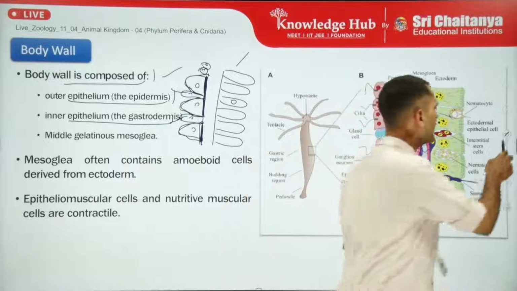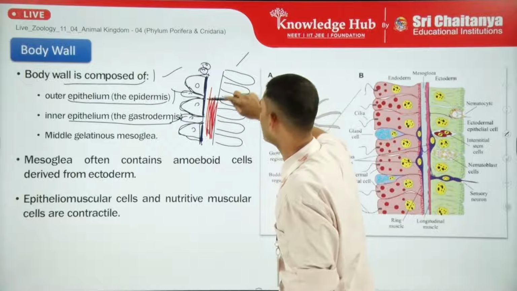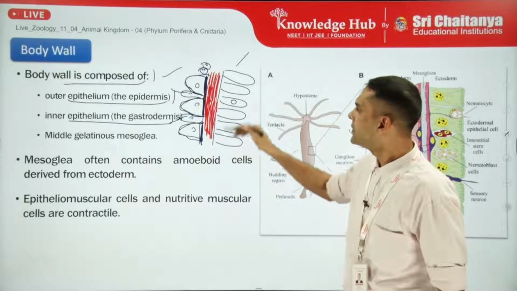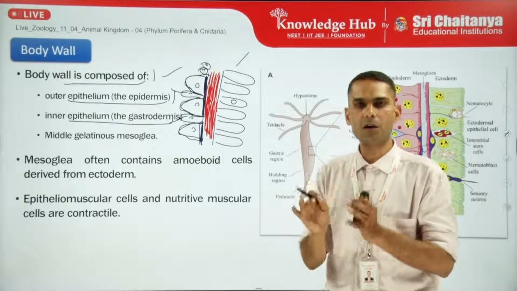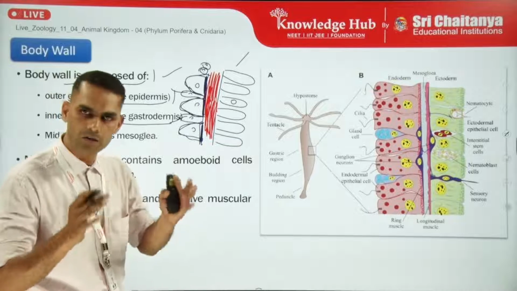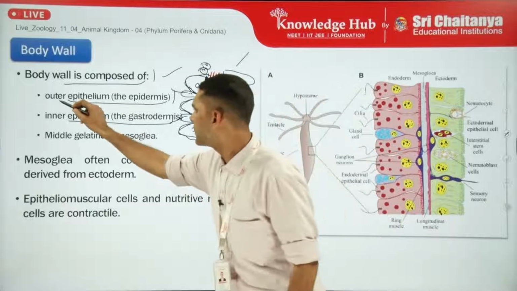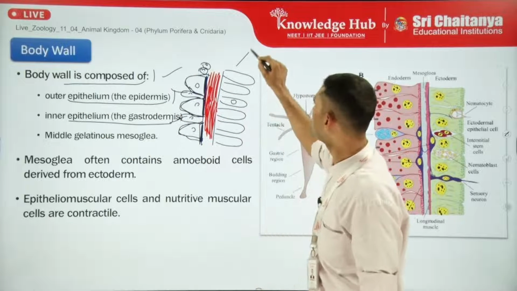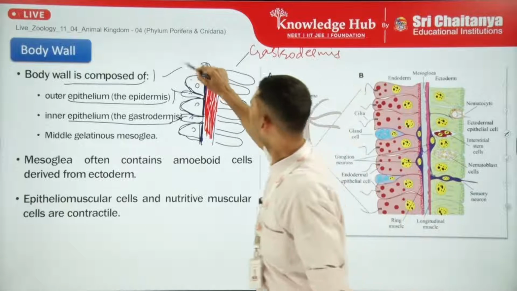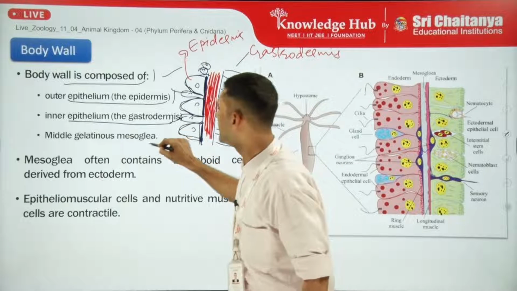Now, if we talk about the middle gelatinous layer, this is the middle jelly-like layer, which is also present in the phylum Ctenophora, although it is transparent there. But here this layer contains other types of cells, and when we talk about them, we emphasize a particular type of cell called neurons, which create a nerve net-like structure. So here we can see the outer epithelium, the epidermis, and the inner epithelium, the gastrodermis. Let me label it correctly. This is the gastrodermis, this is the epidermis, you can also see in the diagram, and the middle layer is the mesoglea.